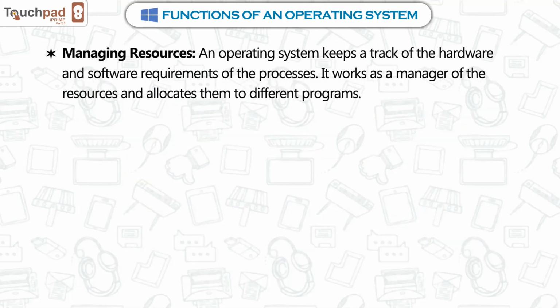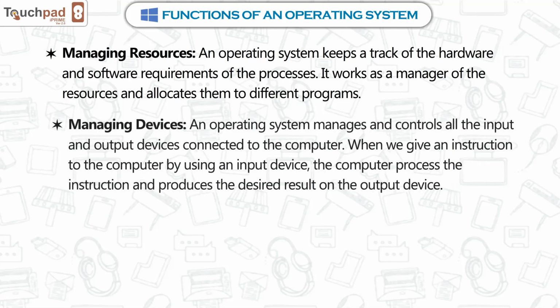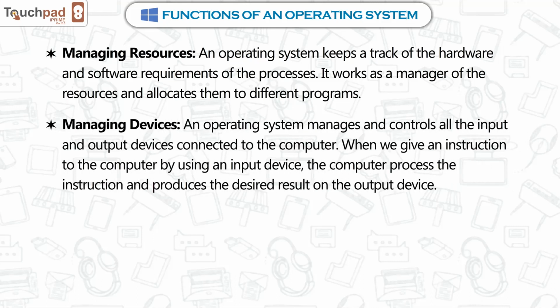Managing resources. An operating system keeps track of the hardware and software requirements of the processes. It works as a manager of the resources and allocates them to different programs. Managing devices. An operating system manages and controls all the input and output devices connected to the computer.